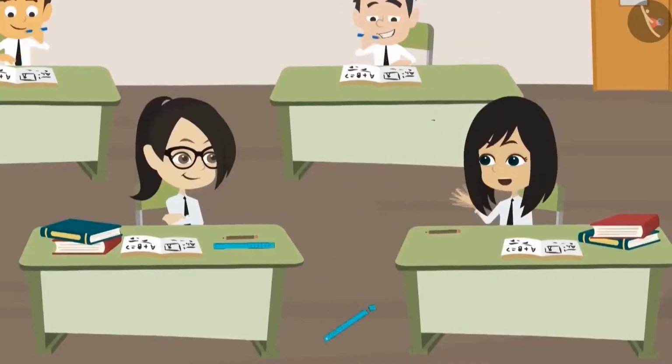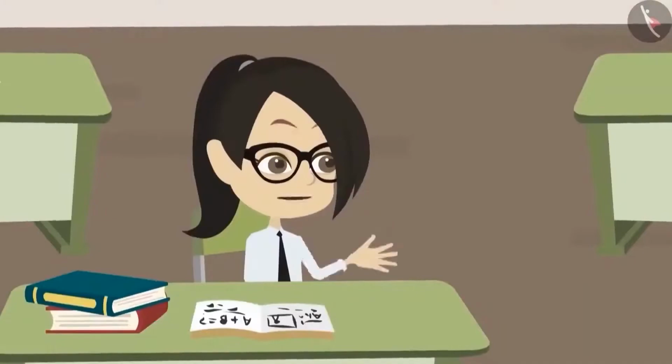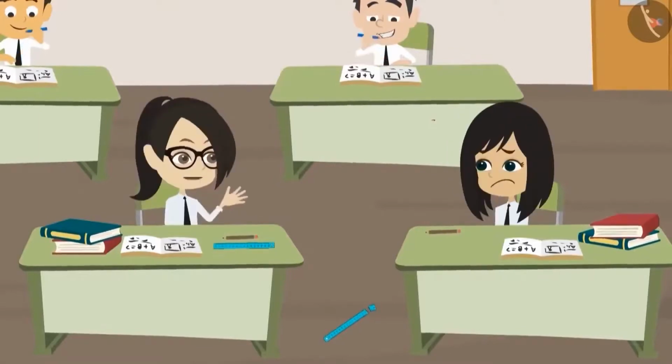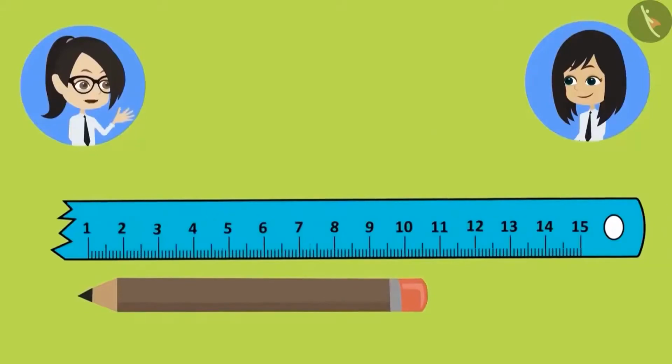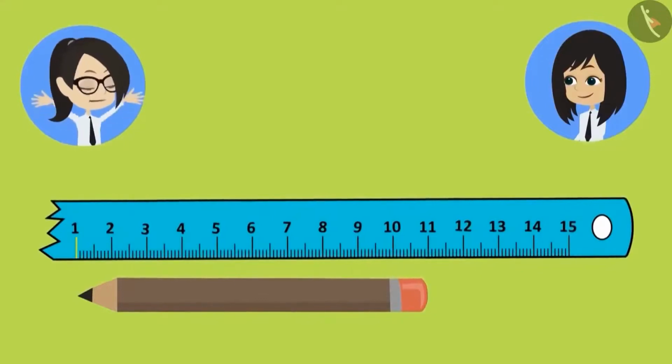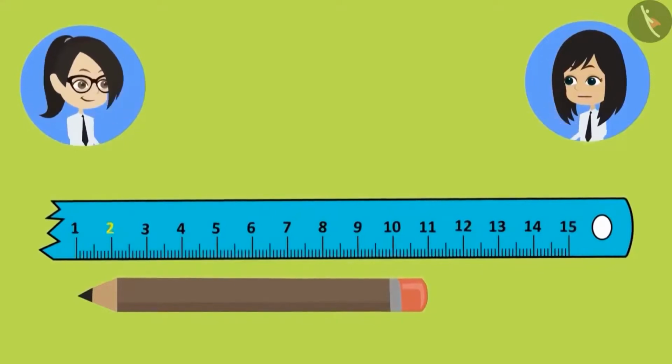Let's measure some more objects. Oh, your scale is broken. How will I measure the length of objects now? I think we can measure the length of objects with this broken scale too. How? Let us try and measure the pencil with this broken scale. We start counting from the least centimeter mark. 1, 2, 3, 4, 5, 6, 7, 8, 9, 10 and 11.